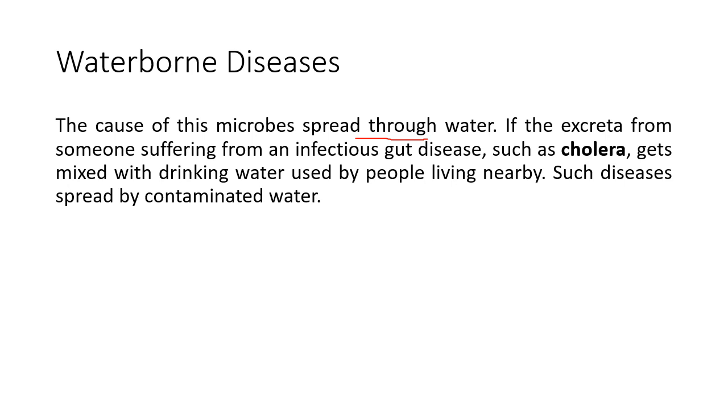So we can never see it, it is very small. But when a person suffering from an infectious gut disease, that is of the small intestine or the stomach, such as cholera, gets mixed with drinking water and is used by people living nearby, then the disease can spread. That is why in the rainy season it is very necessary to drink pure water.